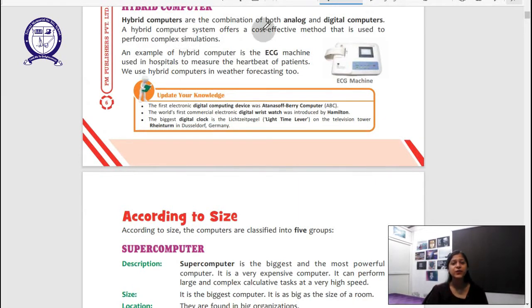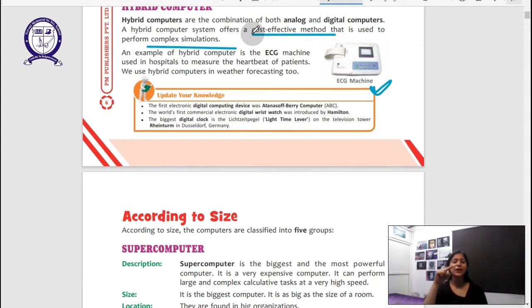A hybrid computer system offers a cost-effective method that is used to perform complex simulations. ECG machine is an example of a hybrid computer. Have you seen an ECG machine in a hospital? It measures heartbeats of patient.